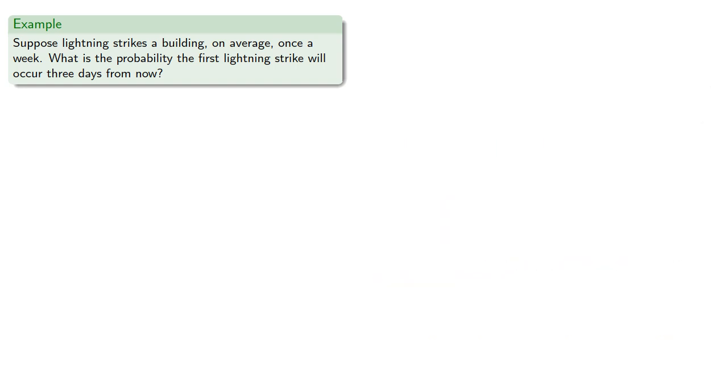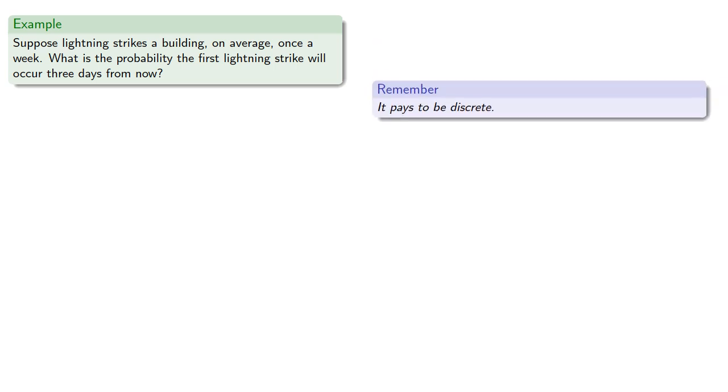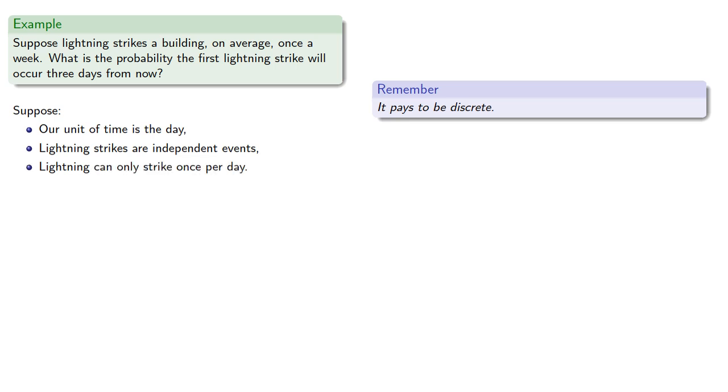So again, another useful strategy for problem solving: it pays to be discrete. So even though time is continuous, let's suppose for now that our unit of time is the day. Also, since we're dealing with probability, it helps to assume that the lightning strikes are independent events. And because we're looking at the first lightning strike, we'll also assume that lightning can only strike once per day.